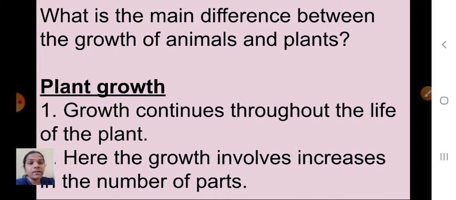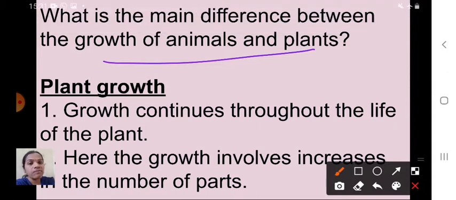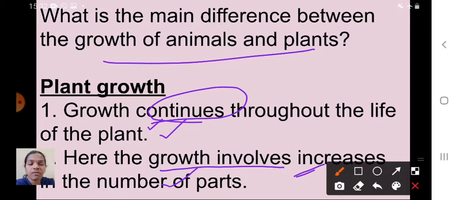But here your question is about the growth of animals and plants. What is the main difference? See, I have given two points here. The growth of a plant continues throughout the life of the plant. Is it like that in an animal? No, isn't it? So in plants, the growth continues throughout the life of the plant. The second one is that the growth involves increases in the number of parts.